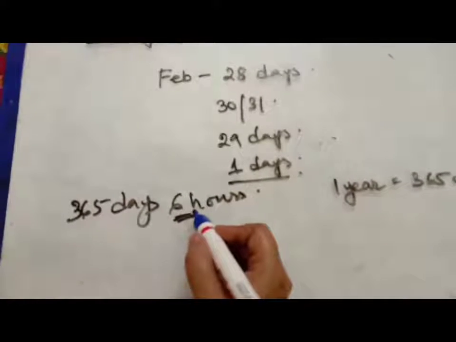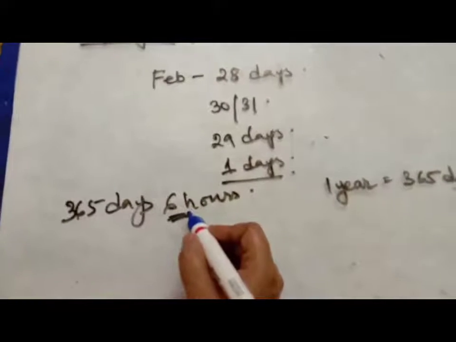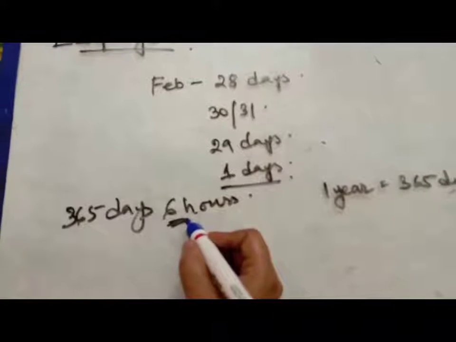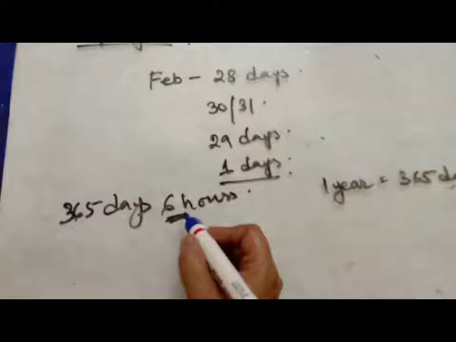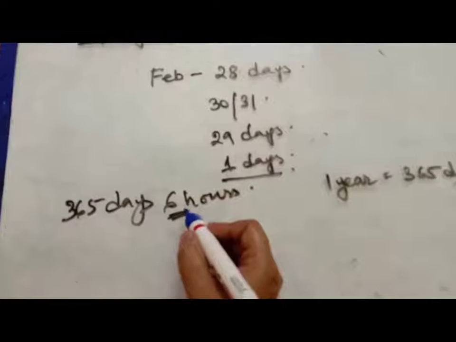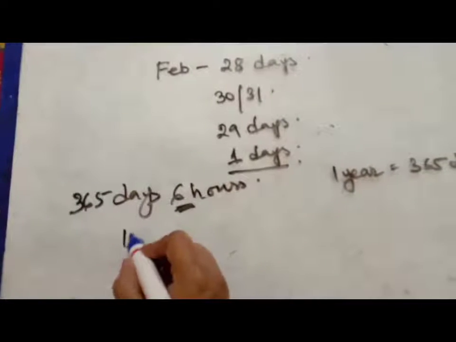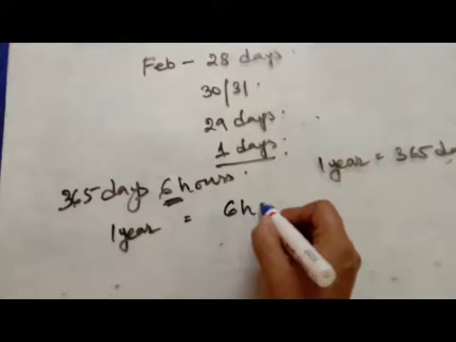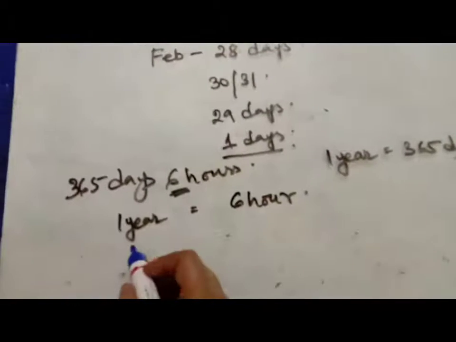This extra 6 hours from each year is added up, so in 4 years this becomes 24 hours. How? In 1 year, the extra is 6 hours.